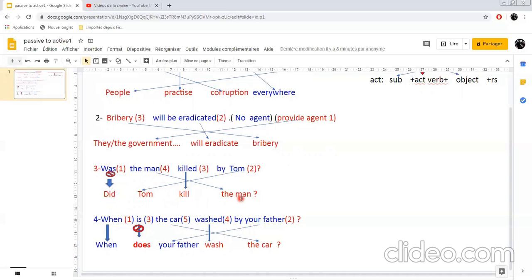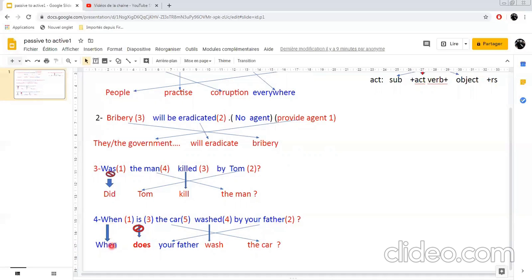Now, how about having a WH question, of course, like this one here. When is the car washed by your father? So how are you going to transform it into the active? Number one, you are going to repeat the question word here, which is the WH question, an interrogative pronoun.